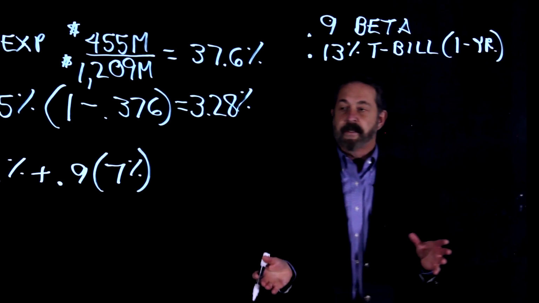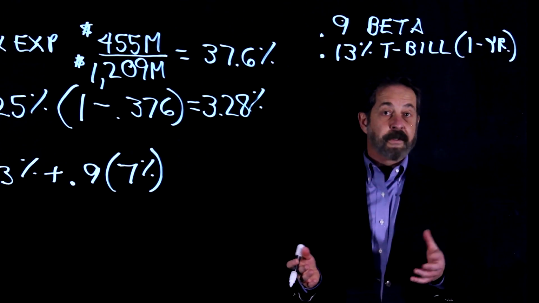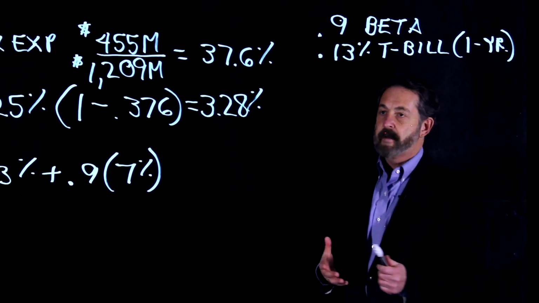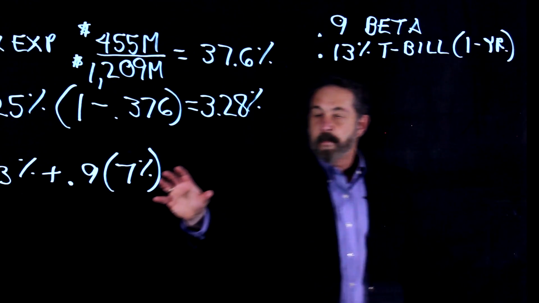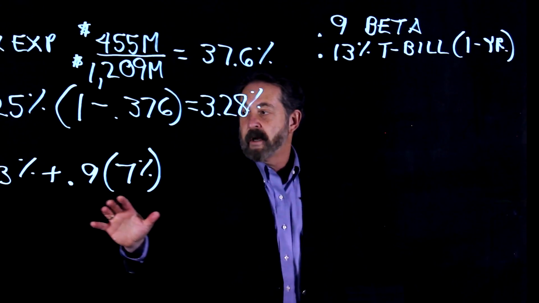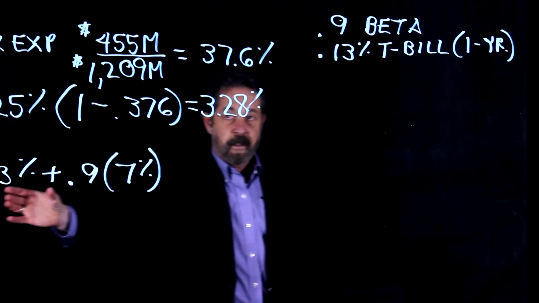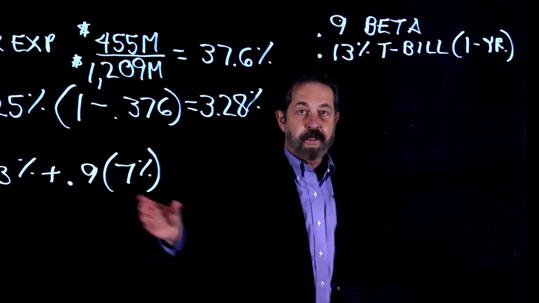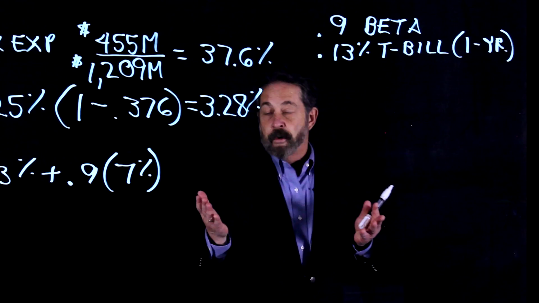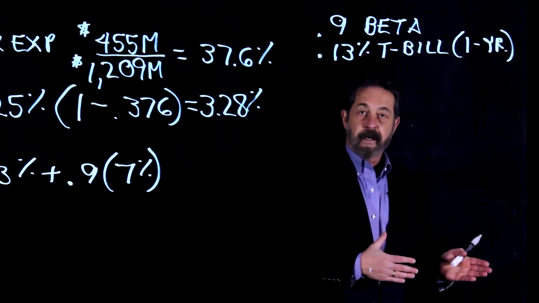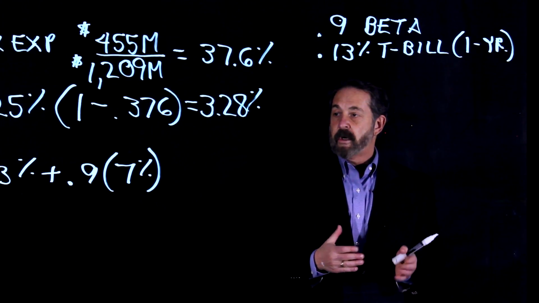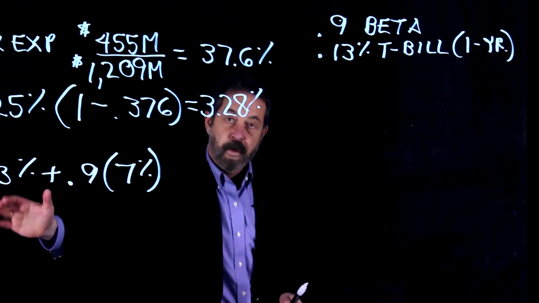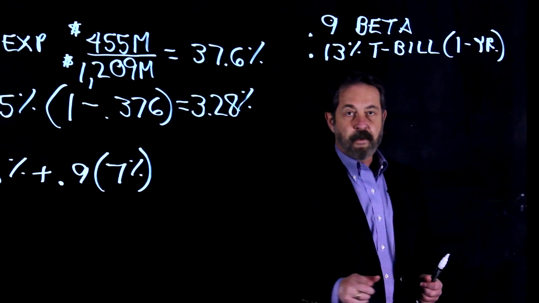The reason for that is that over the last 100 years, the stock market, once again, as proxied by an index like the S&P 500, has returned approximately 7% more than the risk-free rate as measured by a 1-year T-bill. What's it going to do this year or next year? Nobody knows. I don't know, you don't know, the fundamental and technical analysts don't know what the market's going to do this year. But over the last 100 years, the market has outperformed the risk-free rate by about 7%.